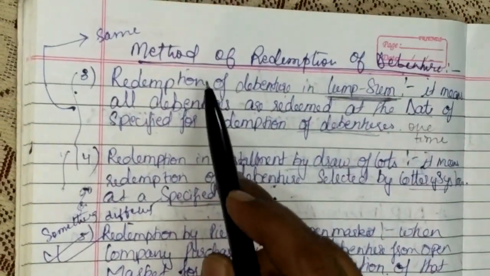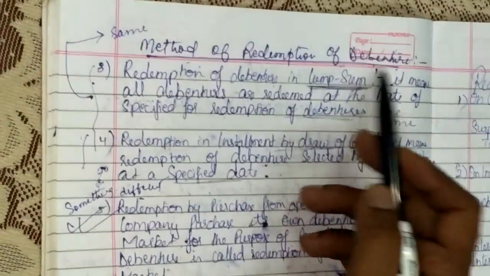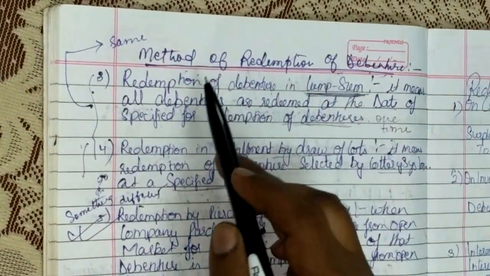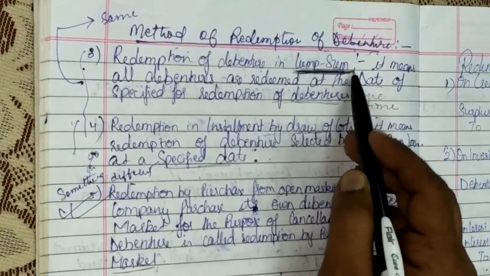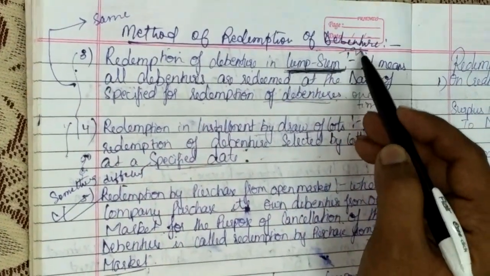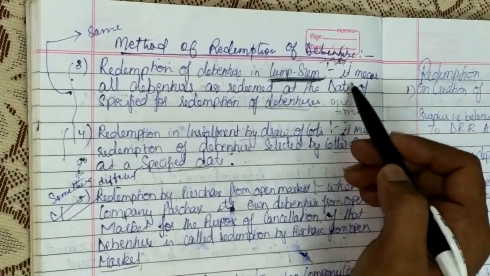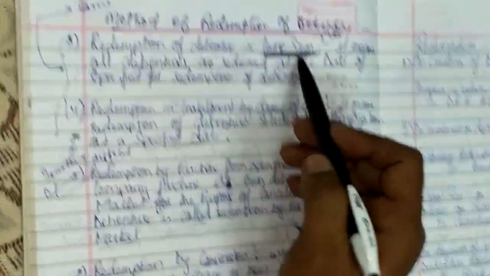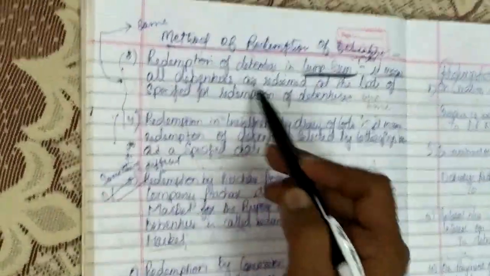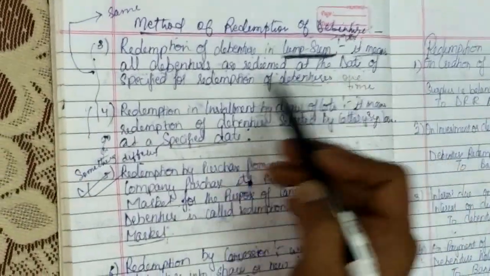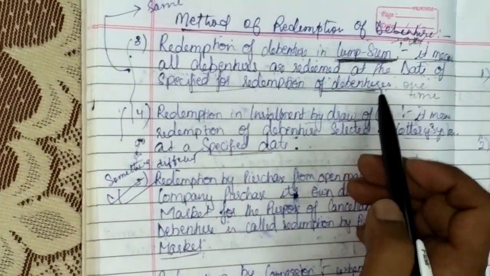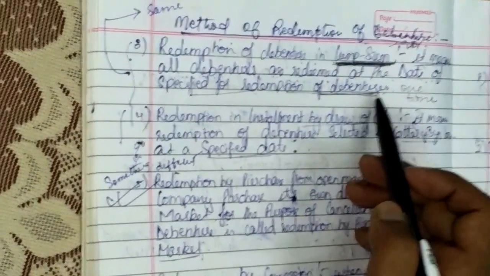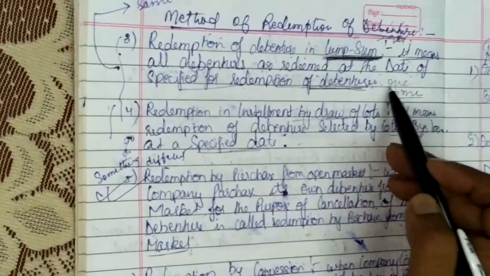Next we will discuss the methods of redemption of debenture. In general, there are four methods. First one is lump sum. It is most important, approximately 90% chance of questions being asked on it. What is lump sum redemption of debenture? It means all debentures are redeemed at one specified date. The whole debenture is redeemed at one time. That is called redemption in lump sum.